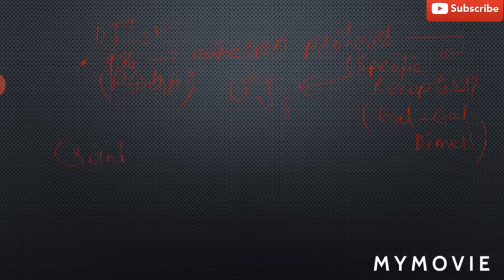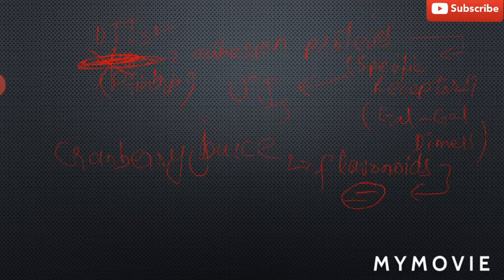Cranberry juice contains flavonoids. And what do these do? These inhibit the binding of villi. So when binding of villi is inhibited by these flavonoids, urinary tract infections are prevented.